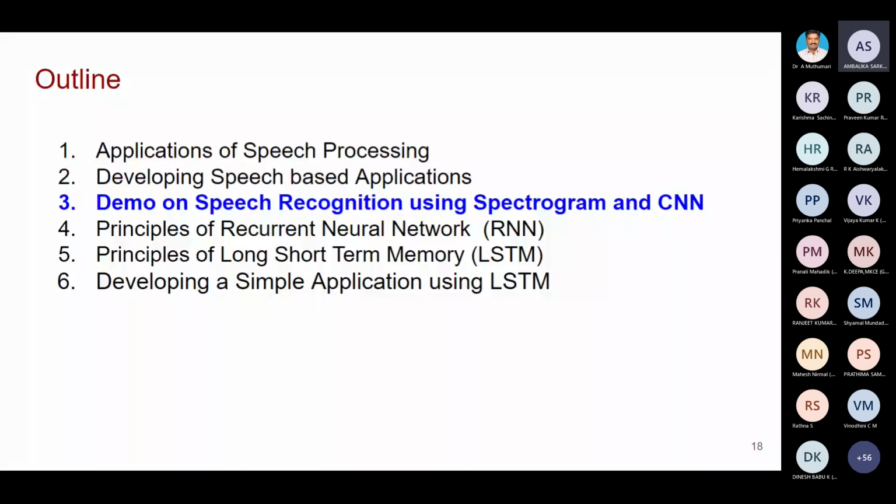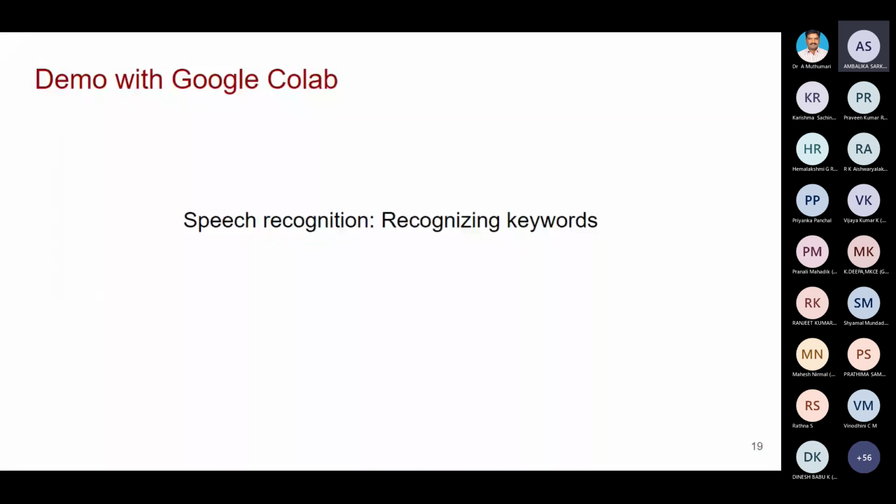I'll show you the demo later on. I have to go to Google Drive and run it on Google Colab. Already I developed a simple application. Okay, madam. I'll show you the demo with Google Colab later on.